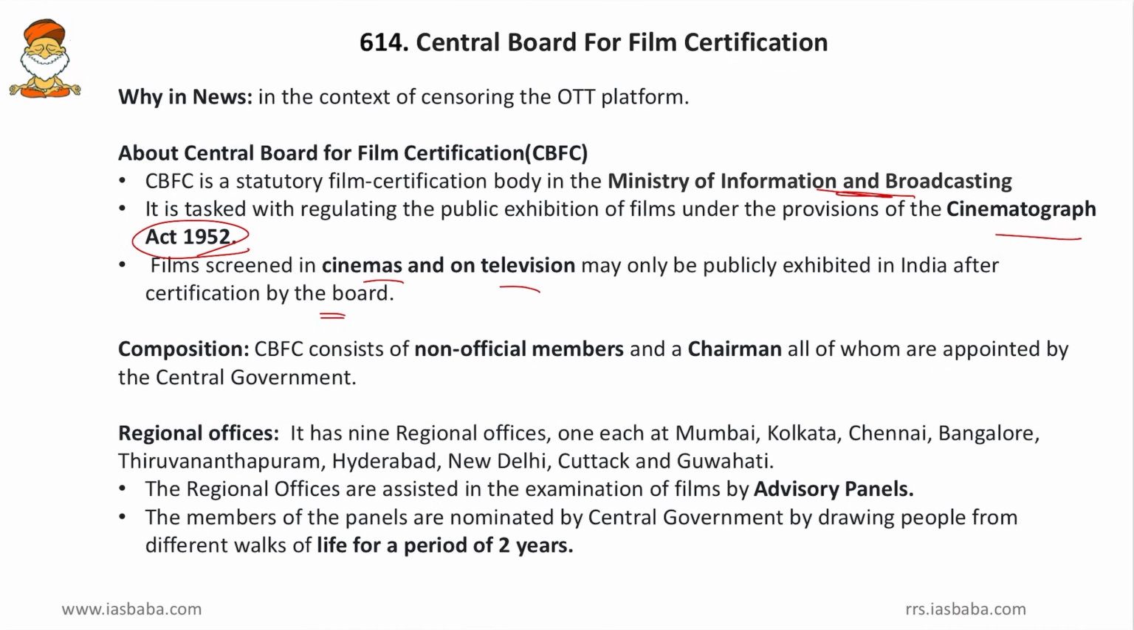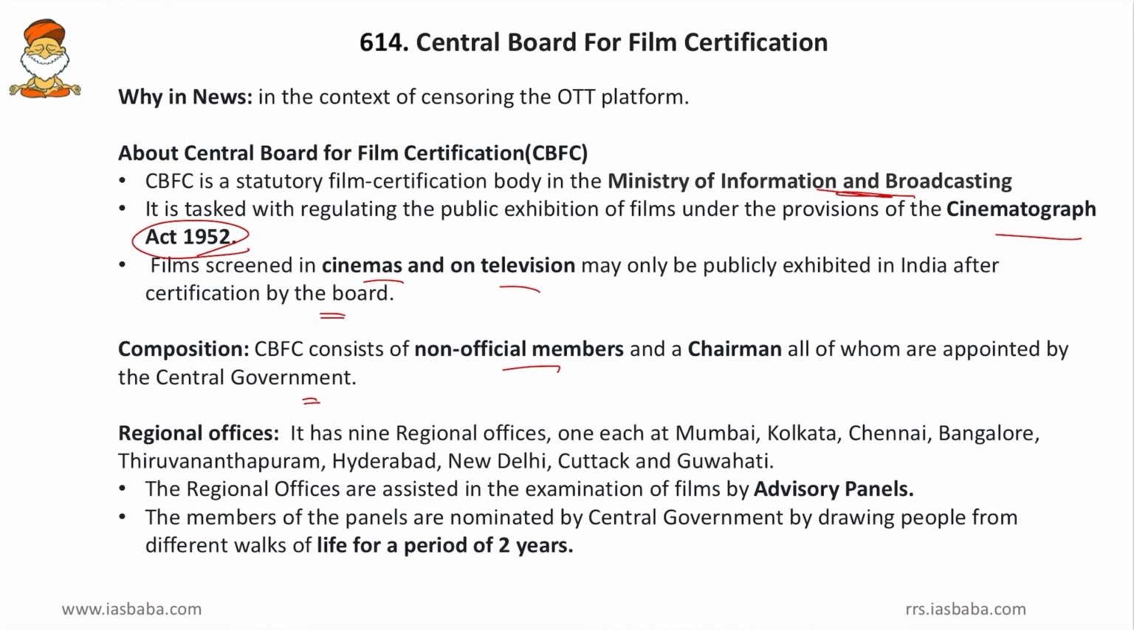Then composition, CBFC consists of non-official members and a chairman, all of whom are appointed by the central government. So what are the terms of reference, then what are the salaries, what is the qualification, all those things are not mentioned. So it is left to the whims and fancies of the government.